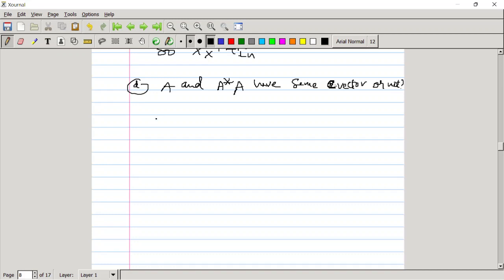We have a property that when x is an eigenvector of A, that is Ax equal to lambda x, then by the definition of a normal matrix, we have that A star x is equal to lambda bar x.